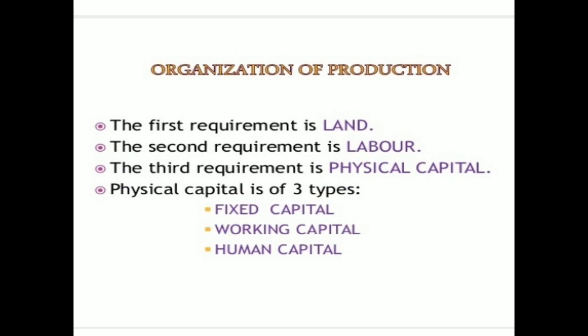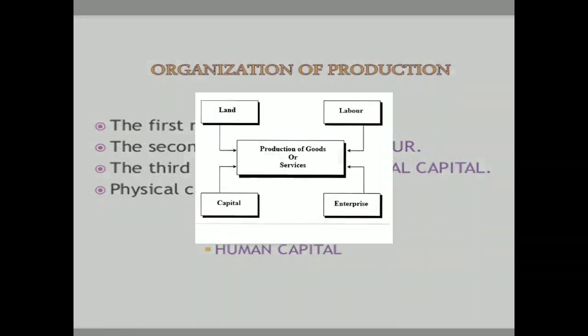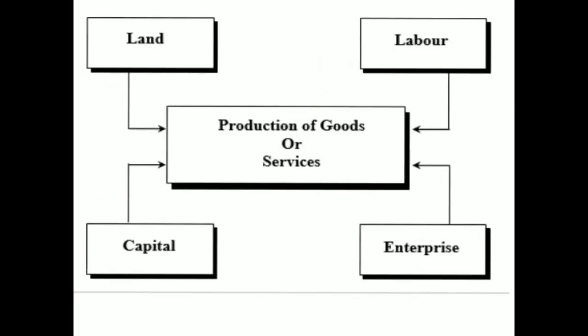Some of the factors which are very important for production are: first, land; second, labor; third, physical capital, and this physical capital is of three types: fixed capital, working capital, and human capital. You can see the flow chart of the production of goods or services. These are the factors.